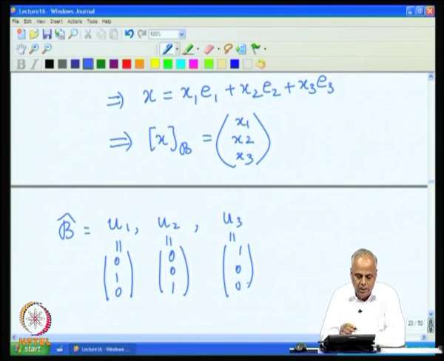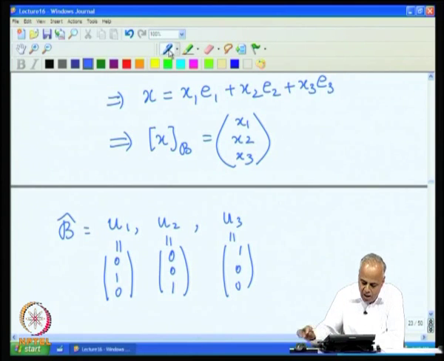So, u1 is the E2 of the previous case. The second vector of the previous basis has become the first vector of this basis. The third vector of the previous basis has become the second vector of this basis, and the first vector of the previous basis has become the third vector here. So, we have the same basis set, but now a different order.